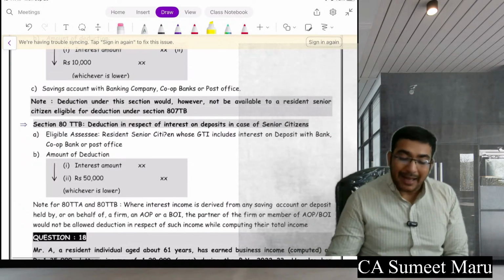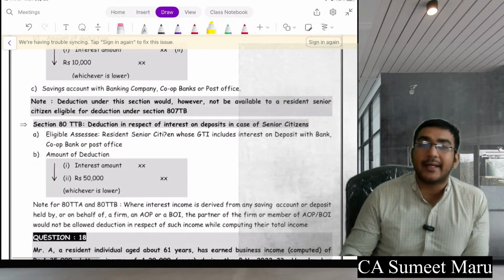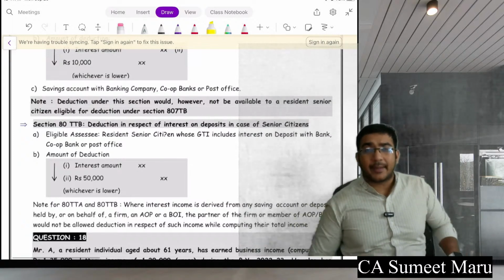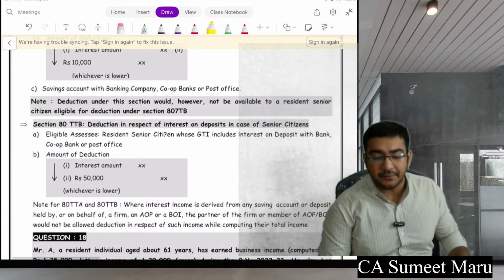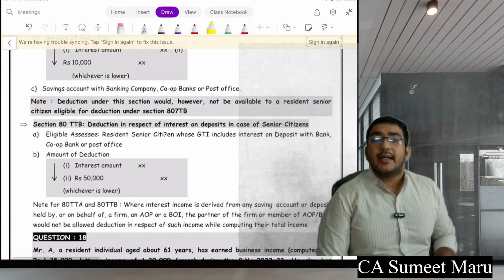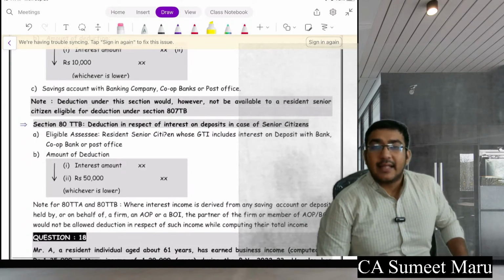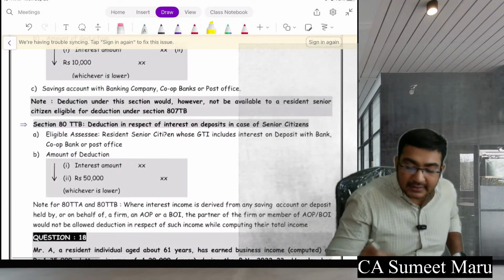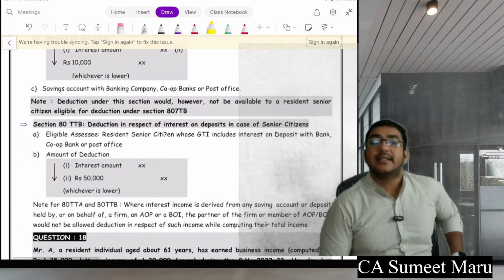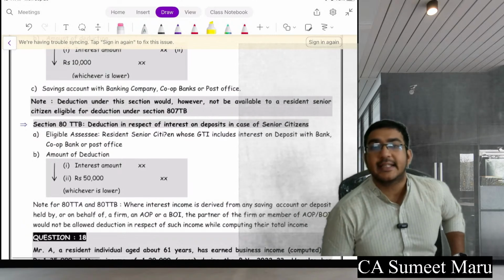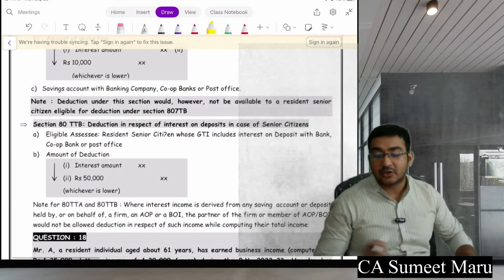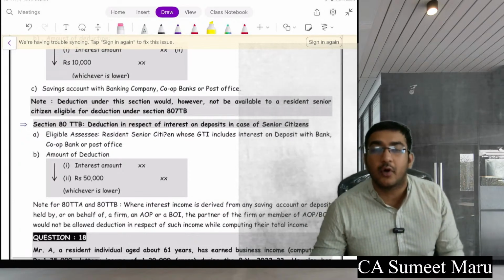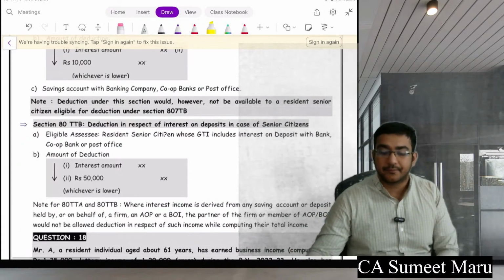Okay, applicability of TDS is all separate, and the percentage is also separate, depending upon each section. If someone doesn't provide you PAN, in that case you need to do the TDS at the prescribed rate or 20%, whichever is higher. So if the respective rate is higher, you will do the TDS at that rate. If not, then you will do it at 20%. So it is simply a kind of threat to everyone who does not wish to show the PAN card. Okay.